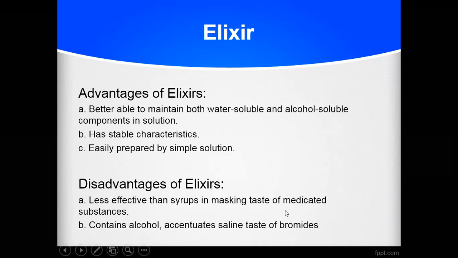Then the disadvantage of elixirs is that they are less effective than syrups in masking the taste of any bitter drug. Then, elixir contains alcohol, so that's why it can cause problems, or we have to utilize it very cautiously in the case of children.